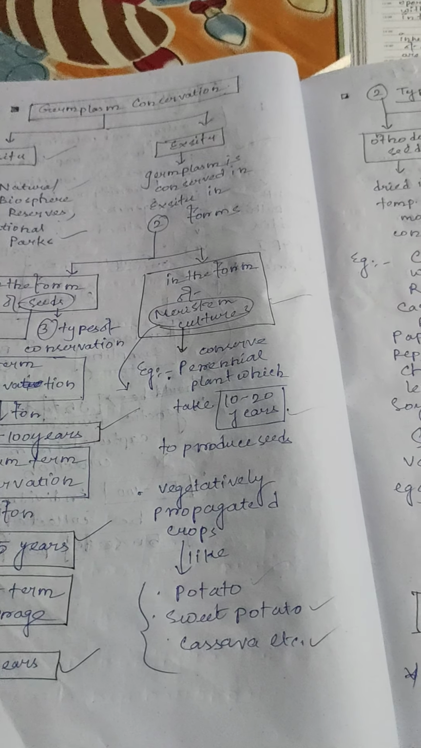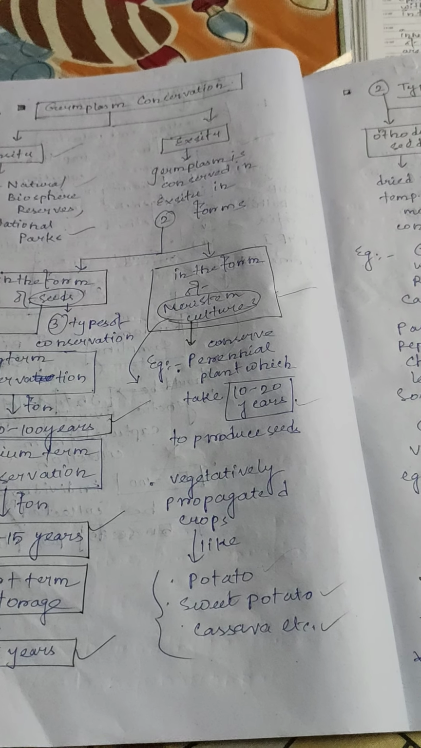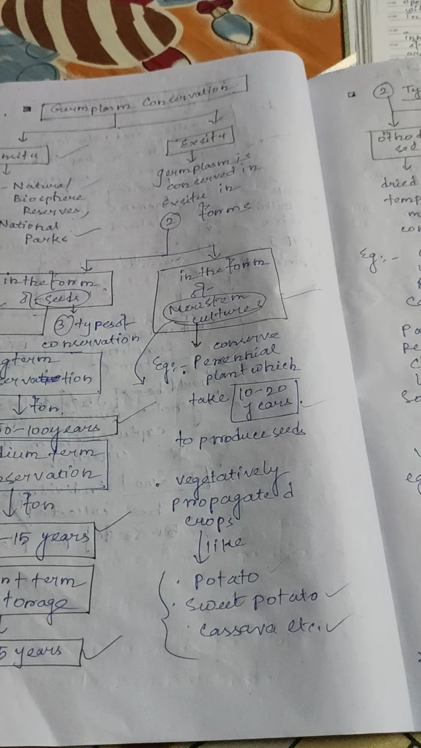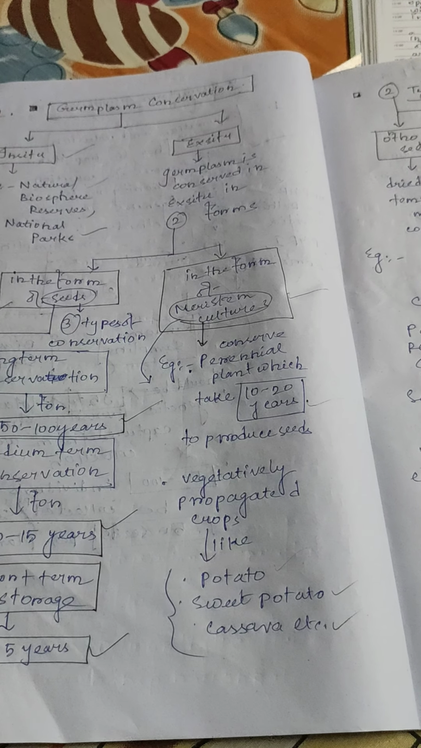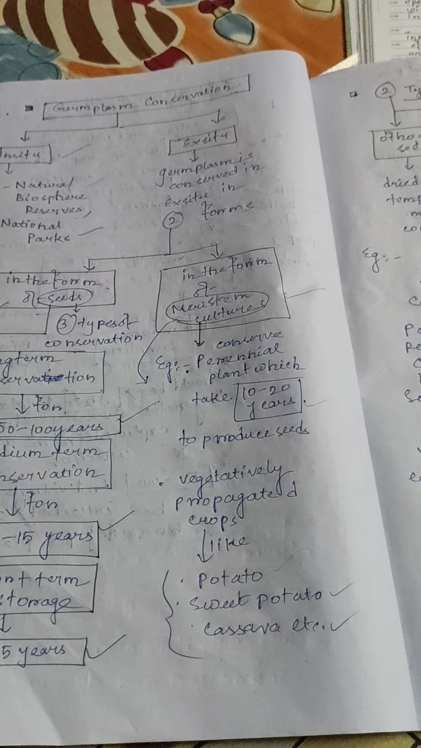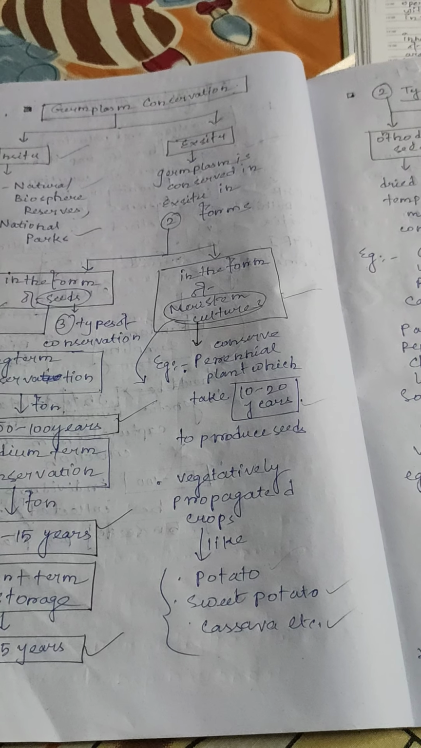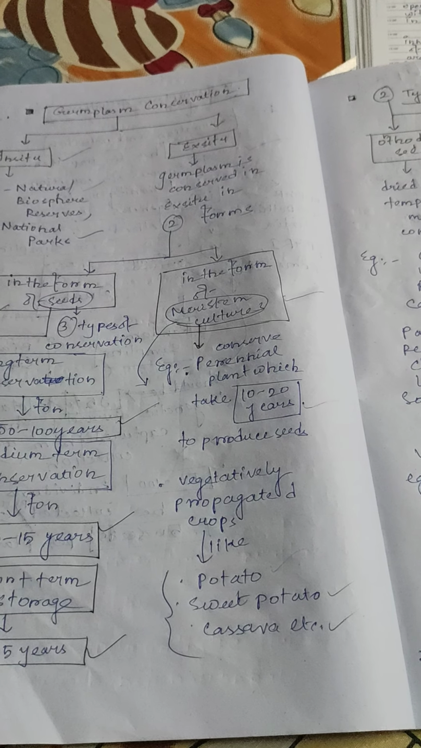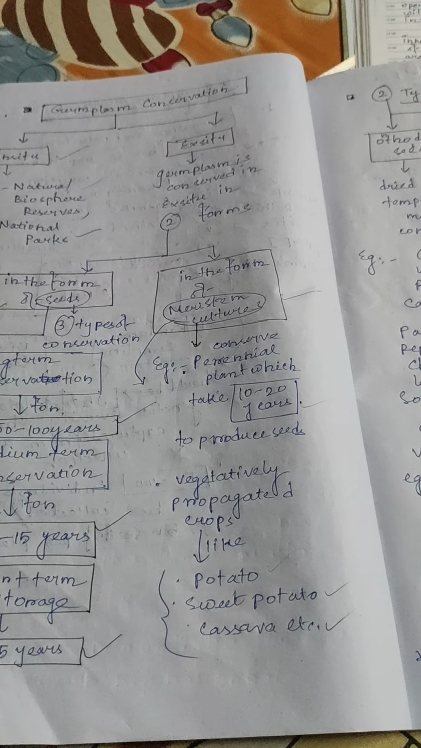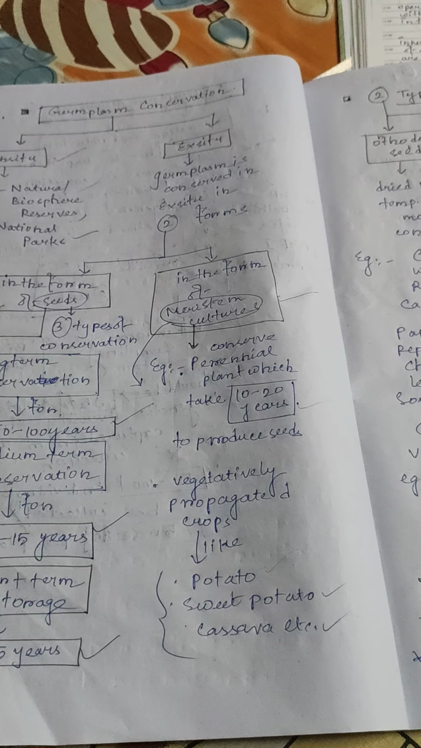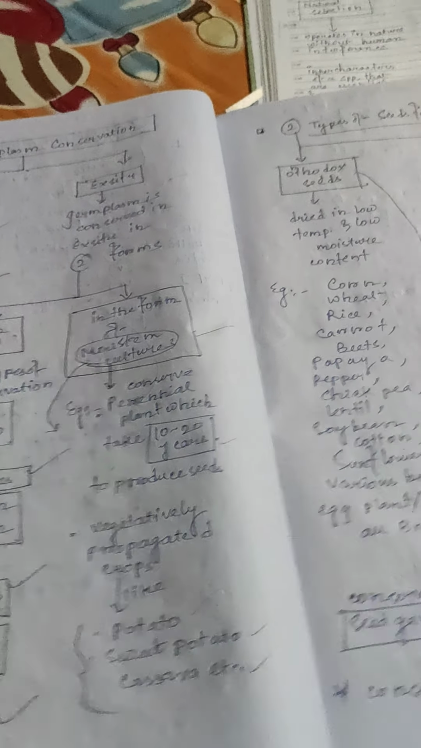3 to 5 years. In the form of meristem culture, conserve those perennial plants which take 10 to 20 years to produce the seeds. Many which take a long time, 10 to 20 years, to produce the seeds are conserved in the form of meristem culture, vegetatively propagated species like potato, sweet potato, cassava.